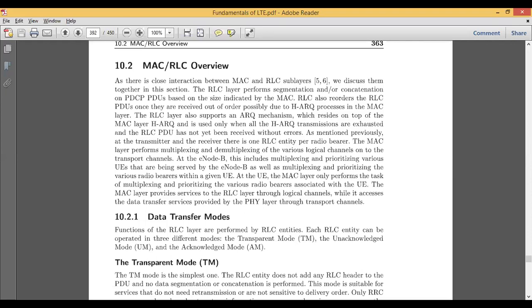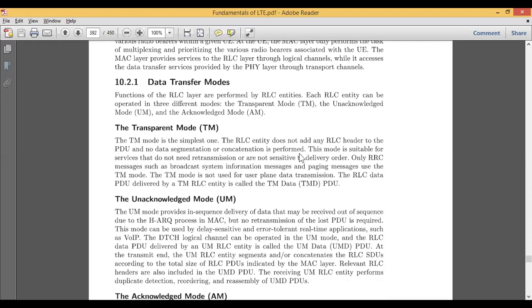So there are two important channels represented here, logical and transport. Now if you want to transfer some kind of data to the upper layers or the layers below, or among the layers, between the RLC and the MAC, or RLC to PDCP, then we come across the types of modes. Here we have the different types of modes represented, and their functions are listed below.